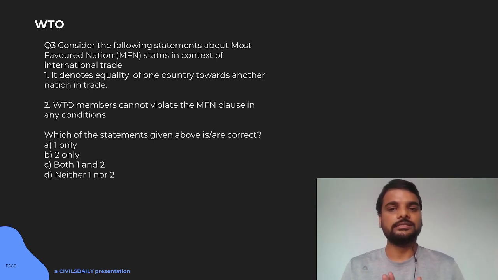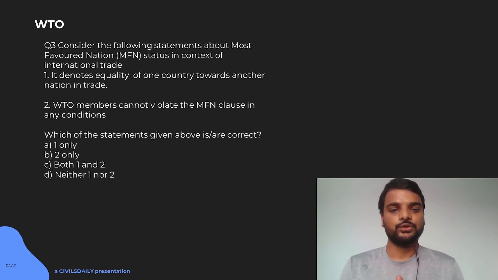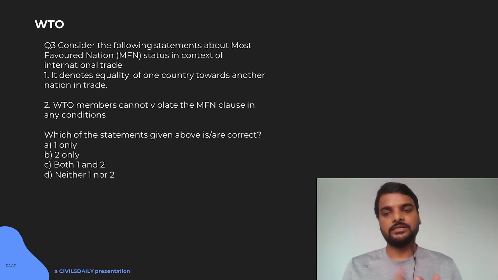So WTO brought a concept called most favored. Everybody will be your most favored until and unless you make an exception. So if you want to reduce a tariff on, suppose, solar cells, it will be reduced for all the countries of the WTO who are signatories to GATT and WTO. But there is also a provision where you can make an exception to this. So read statement 2.